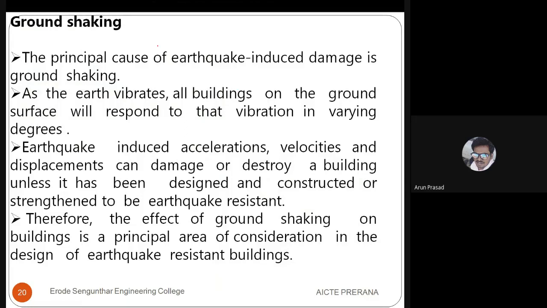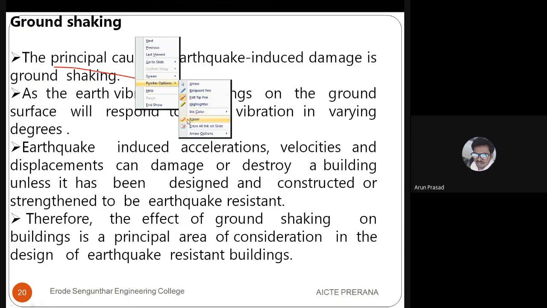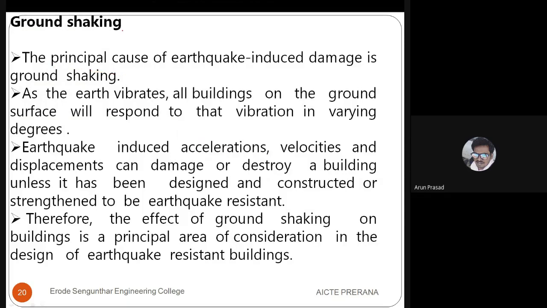Next, ground shaking. The principal cause, the main cause of earthquake damage is ground shaking. As the earth vibrates, the buildings on the ground surface will respond to that vibration. That is, even if the ground surface starts vibrating, whatever structure is available above the ground surface will also respond to that vibration. So it will also automatically vibrate.